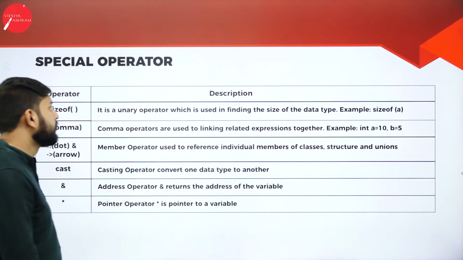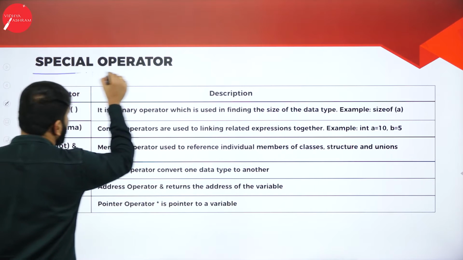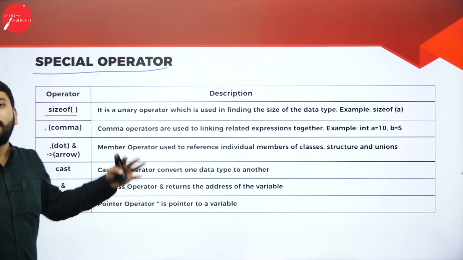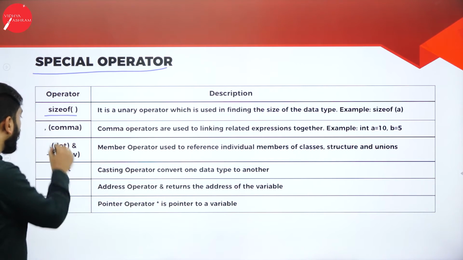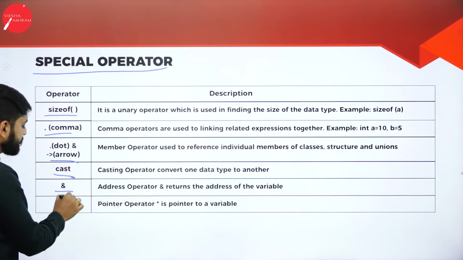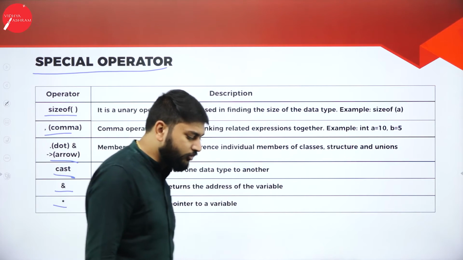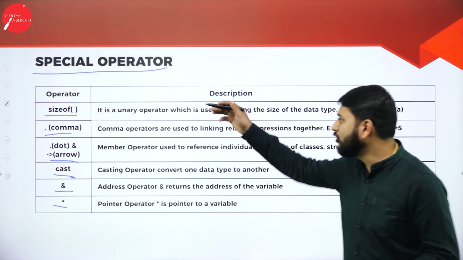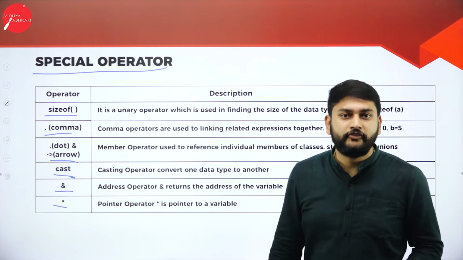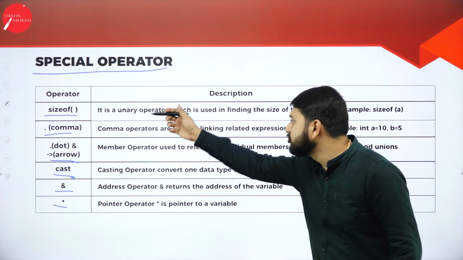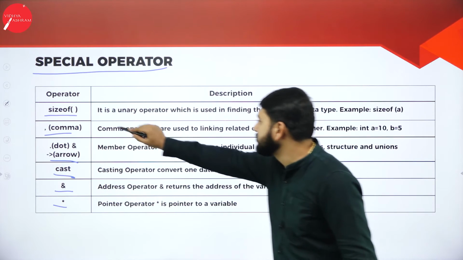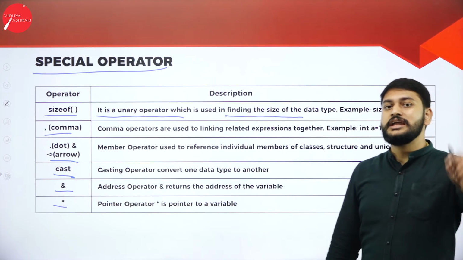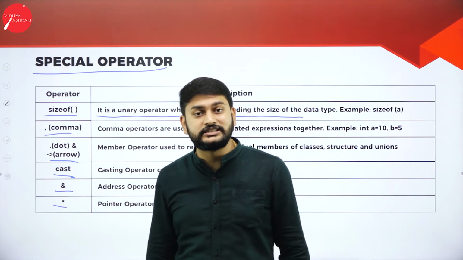What is the next one that I have? I have the special operators. Please understand, I have something called sizeof. What is sizeof? Comma, dot, cast, ampersand, star. All these things I will call special operators. If I want to know the size of a particular variable or memory location, I will use the sizeof operator. It is a unary operator. I will use it to find the size of the data type.